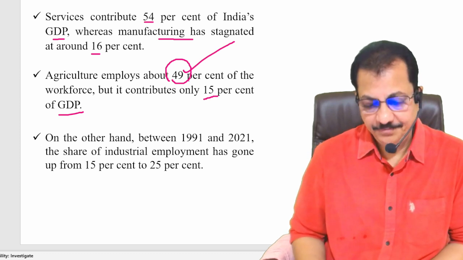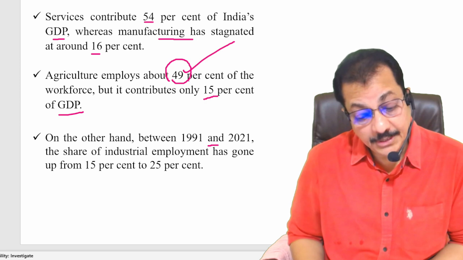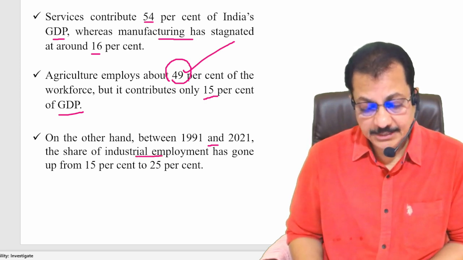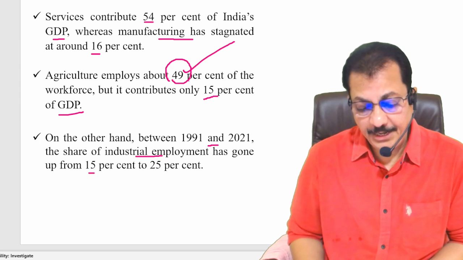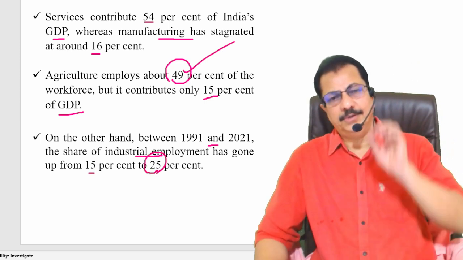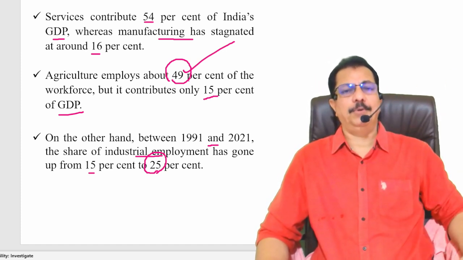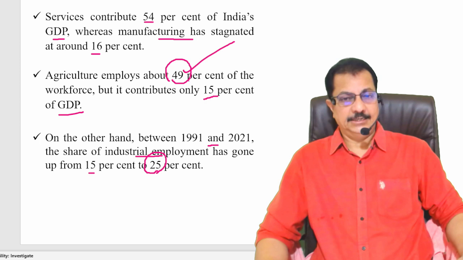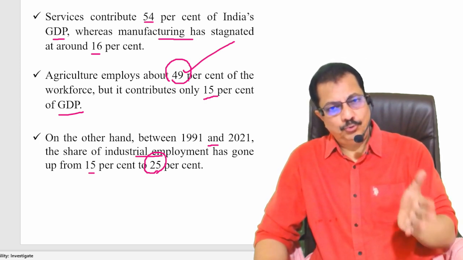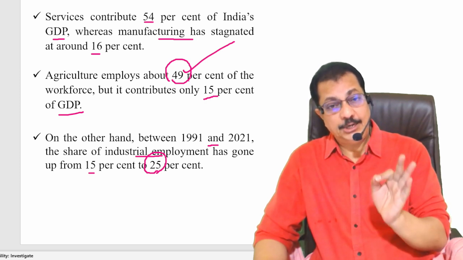Clear? Next, on the other hand, between 1991 and 2021, the share of industrial employment has gone up from 15% to 25%. Clear? So obviously, we expect large growth as far as employment in the industries is concerned, but it has increased from 15% to 25% between 1991 and 2021.